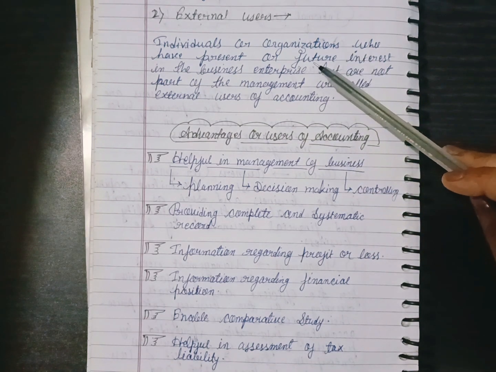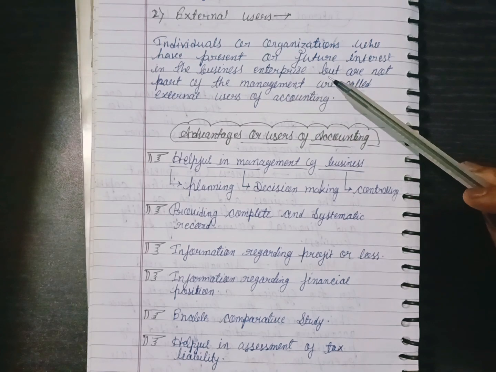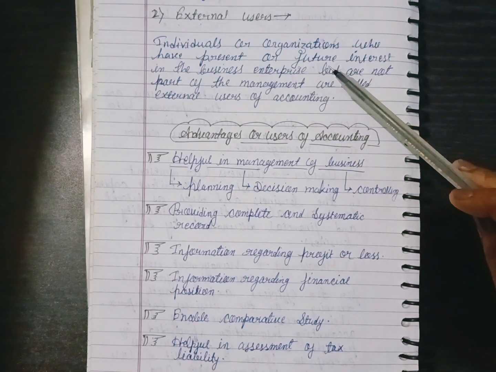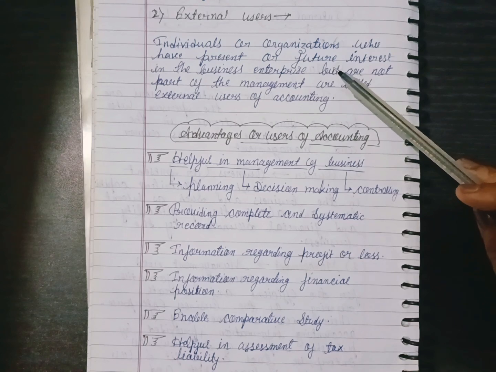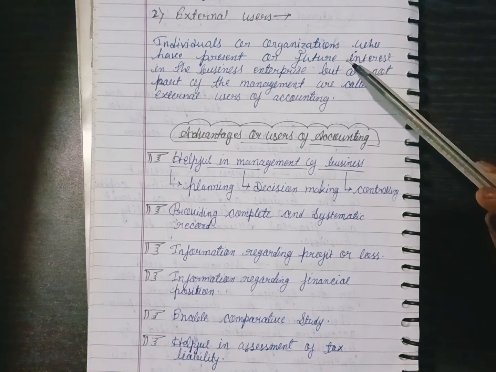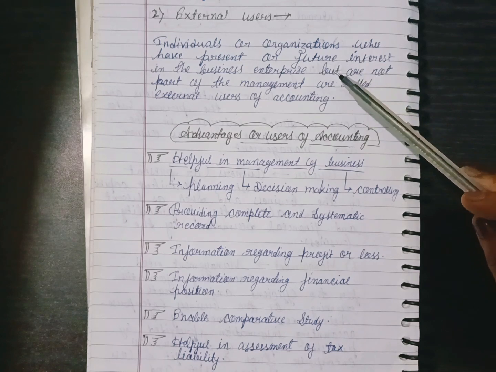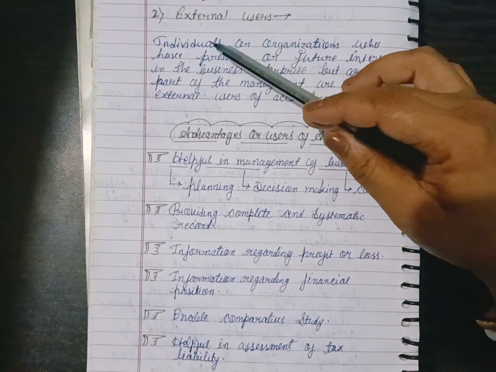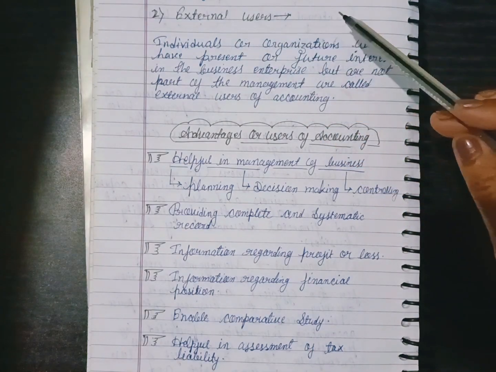They are interested maybe in present or future, but they are not connected directly in the business and they are not a part of the management. Just like they want to invest some money in the business and also want to get a profit from the business. Okay, so this is all about the external users.